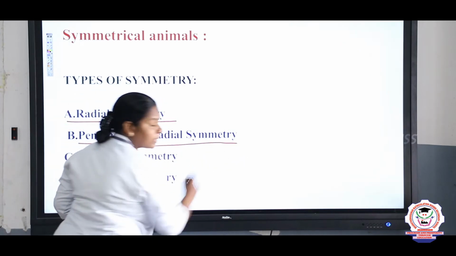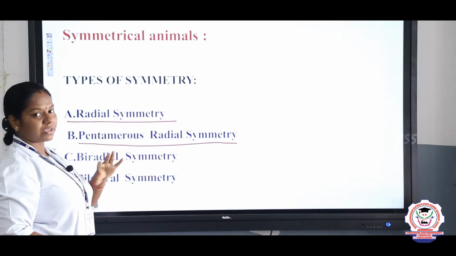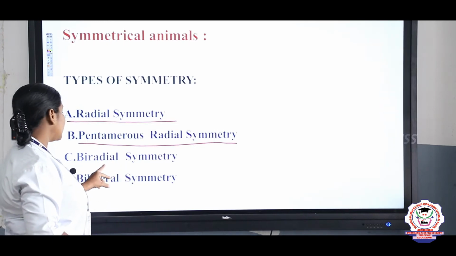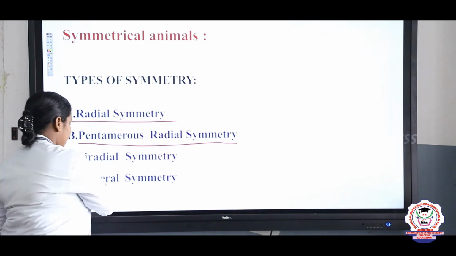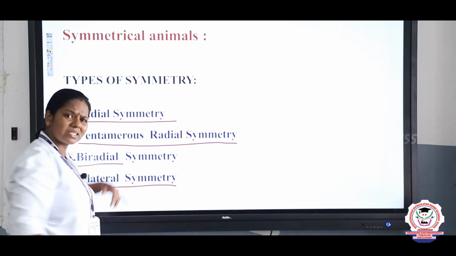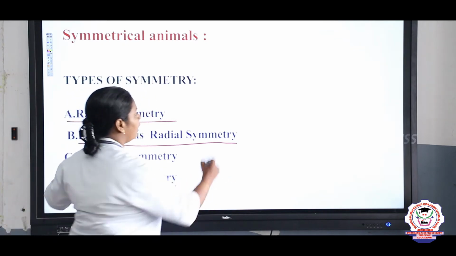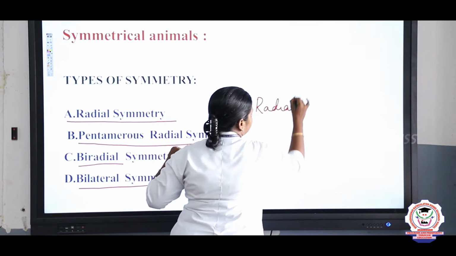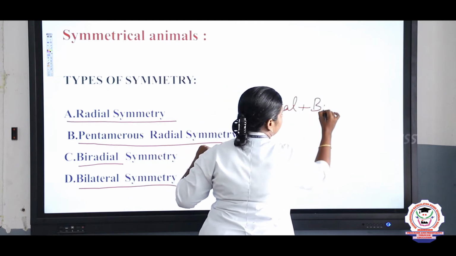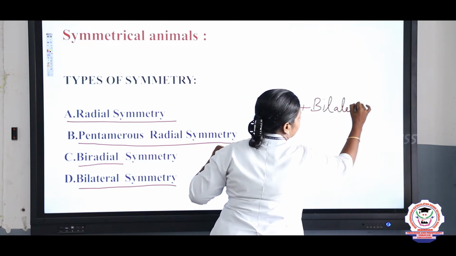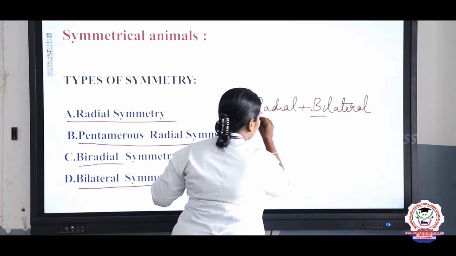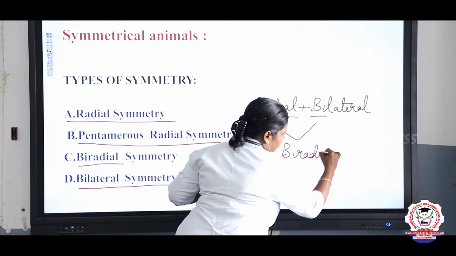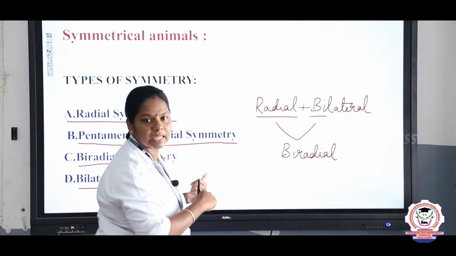Pentamerous radial symmetry. Penta means 5, right? We can divide the organism into 5 equal parts. That is pentamerous radial symmetry and biradial symmetry. Biradial symmetry and bilateral symmetry. This biradial symmetry is a combination of what? Radial plus bilateral. Radial and bilateral together form biradial symmetry. So let us study this in detail.